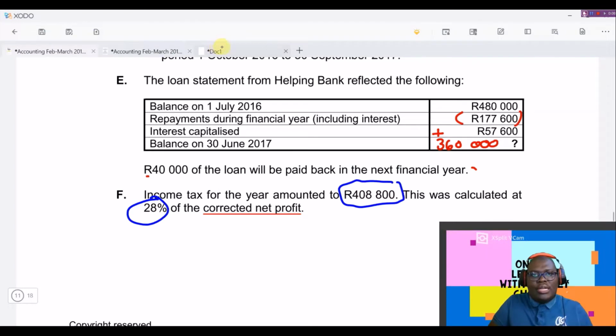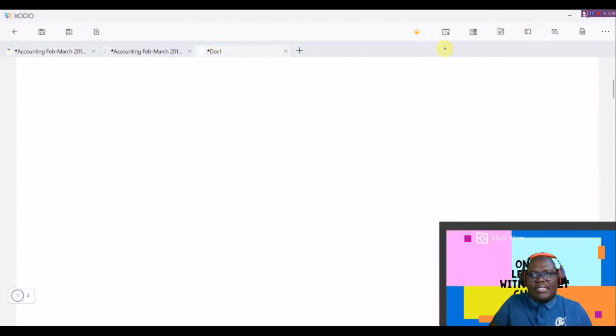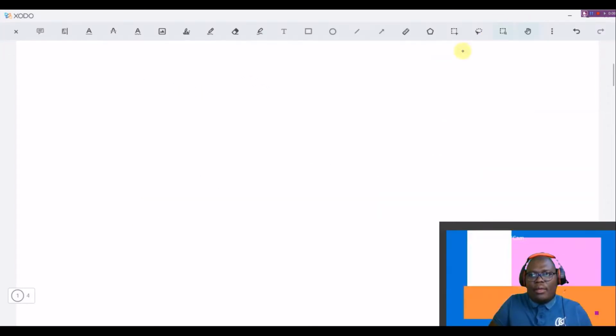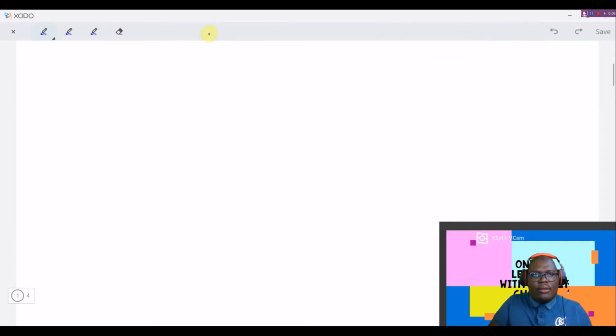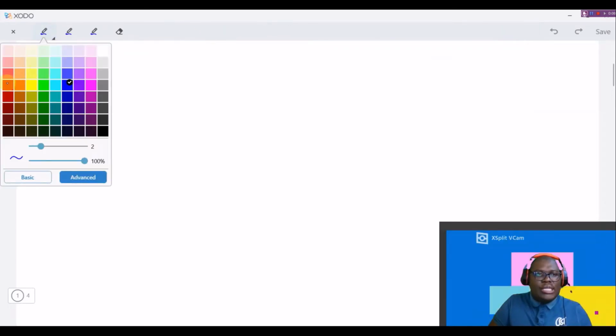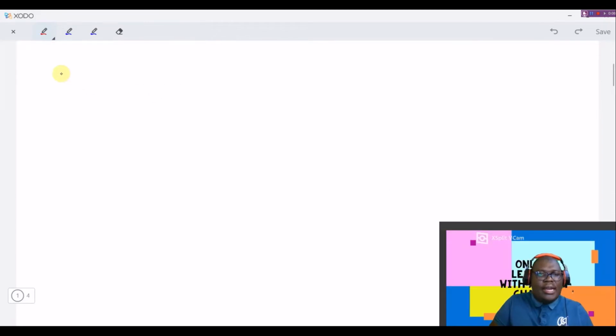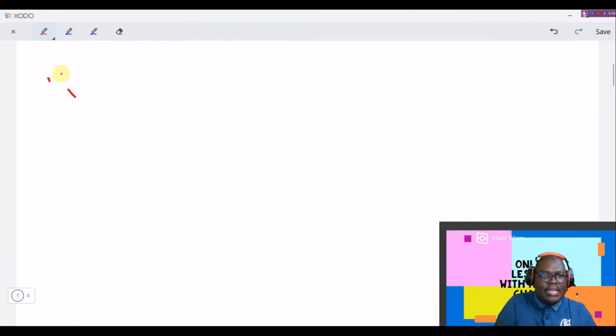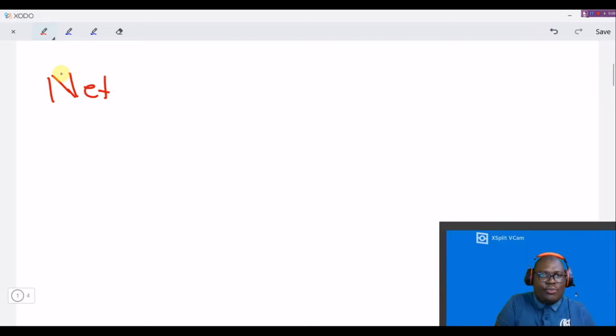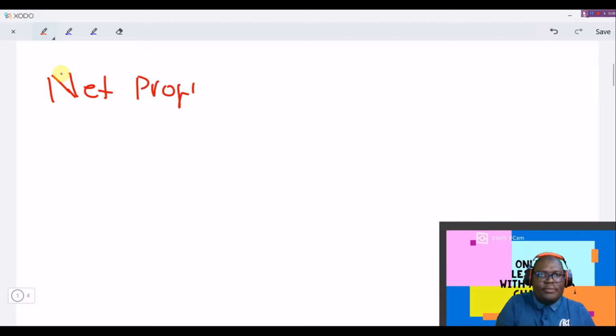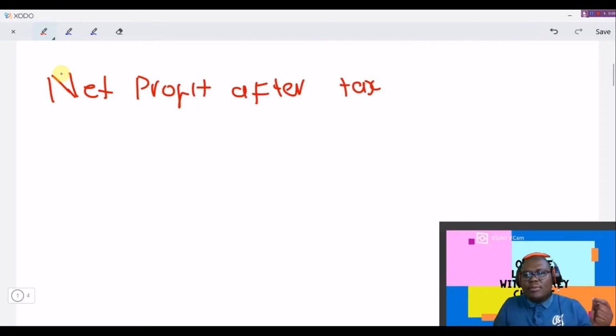So we know that we're going to look for net profit after tax. Now the first thing we need to think about is what it is that we know, what is given to us.